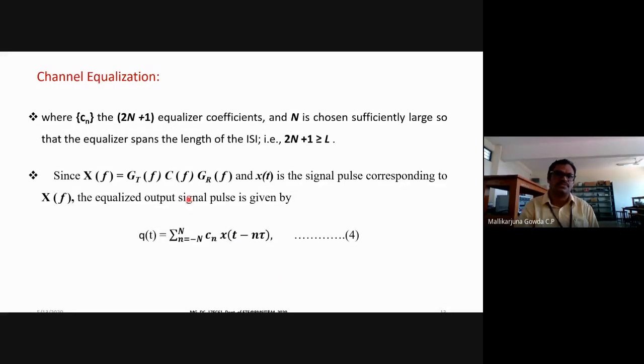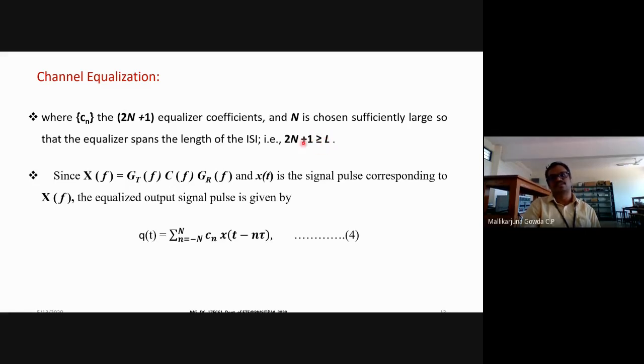So the coefficients c_n are the 2N plus 1 equalizer coefficients. N will be chosen sufficiently large so that the equalizer spans the length of the intersymbol interference. So always we say 2N plus 1 will be greater than or equal to L, where L is the number of taps.